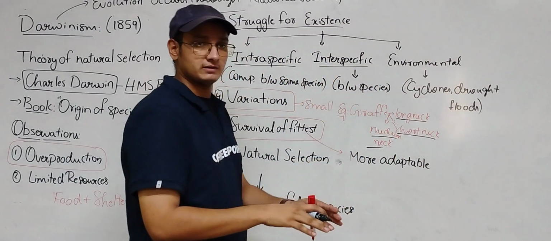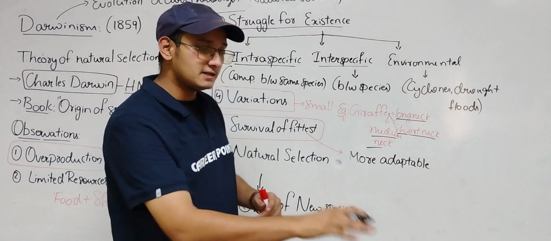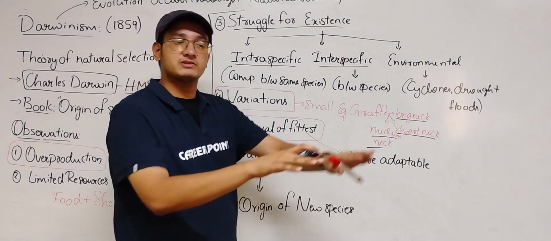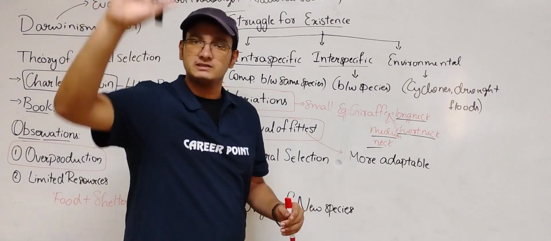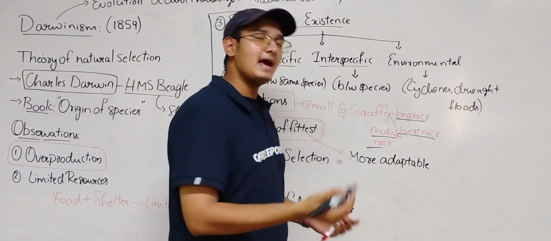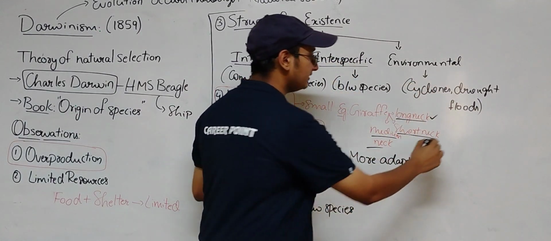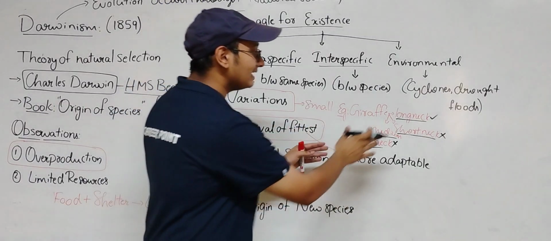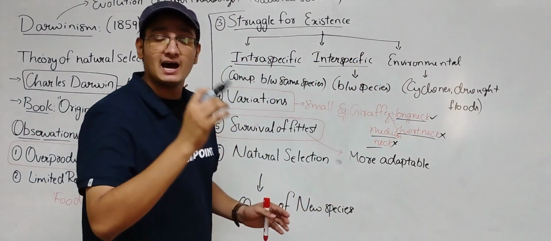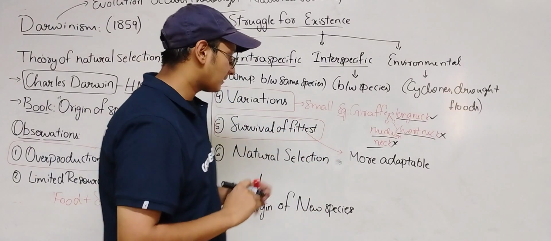So there is a drought. So there is a struggle for existence called drought. There is a drought, so there are no leaves on the floor. There are only a few leaves on the top of the tall trees. So what will happen now? Only this will survive, and this will be eliminated. So here the long-necked giraffes are the fittest ones because they are more adaptable.